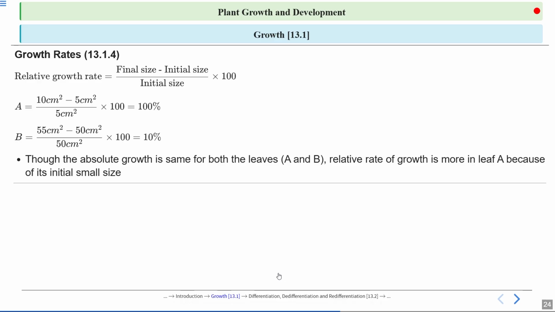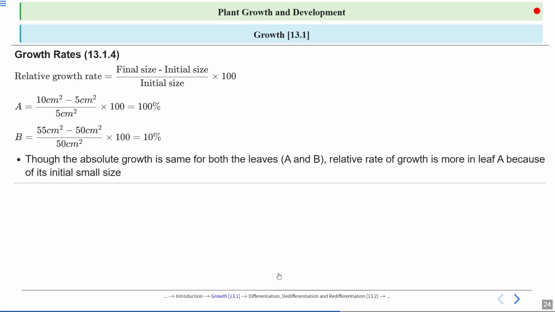In the previous slide we have the values for A and B. For A, the final size was 10 centimeter square minus 5 centimeter square, which was the initial size for A, divided by the initial size, which is 5 centimeter square, into 100. This is the formula of relative growth rate. So it will be equal to 100% for A.